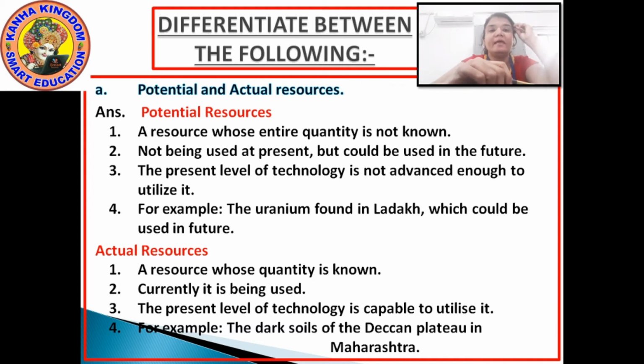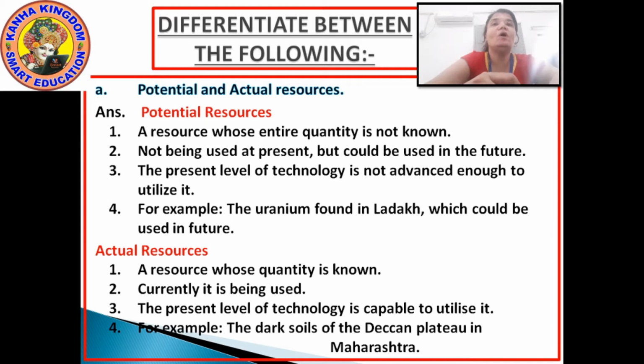Okay, next is number 3. The present level of technology is not advanced enough to utilize it.